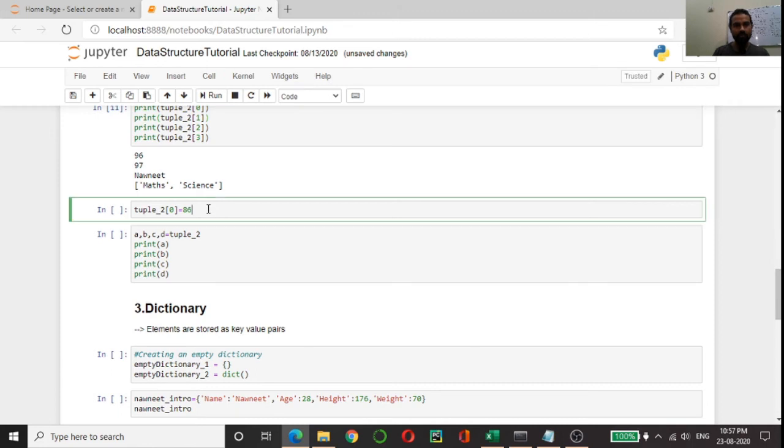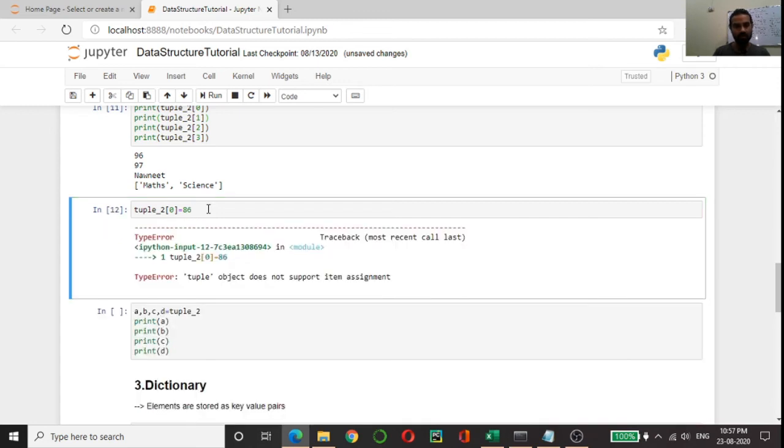Now here I am trying to change the value of an element in the tuple. Now in this case I should get an error. Yeah, that is because the tuple is immutable. We cannot change the value in the tuple.